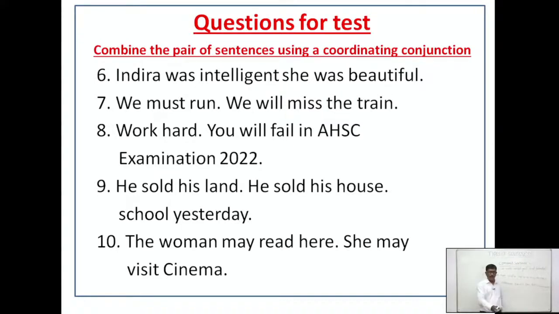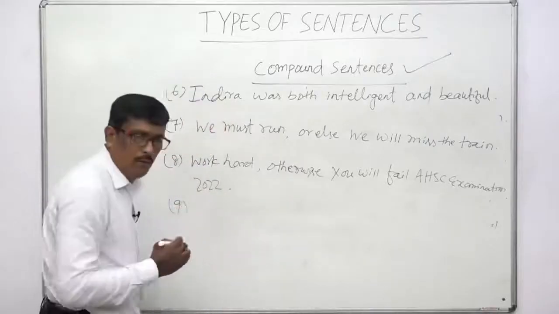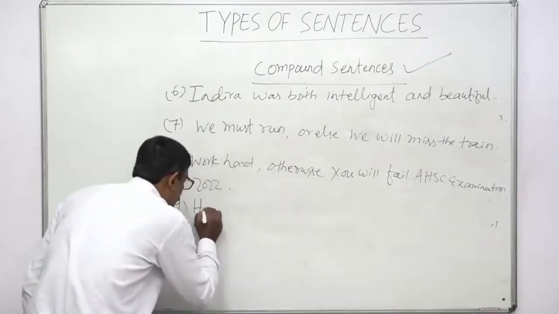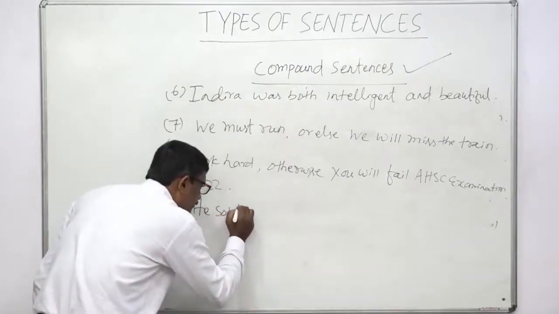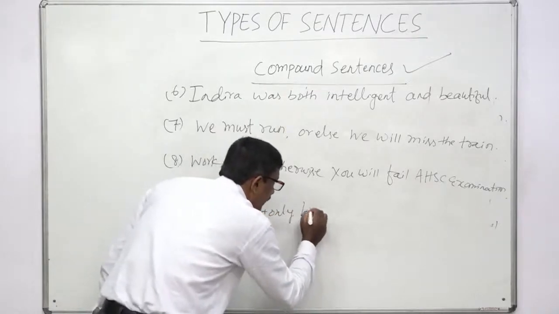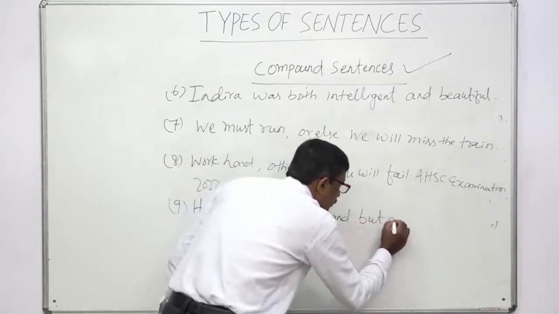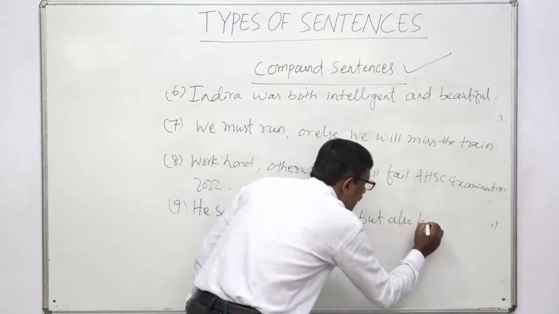That means yesterday it was wrongly written, so we will cut it. How will you combine both the sentences? He sold not only his land but also his house. Both and, not only but also may be used. He sold not only his land but also his house.